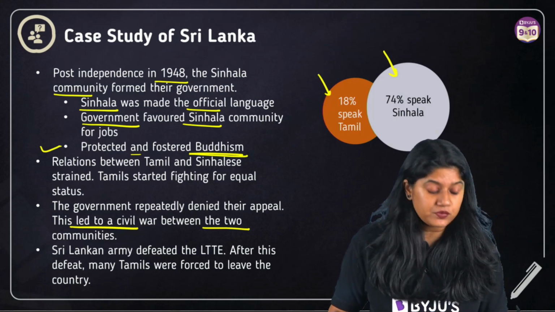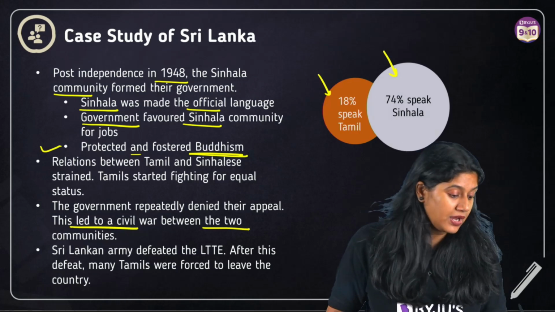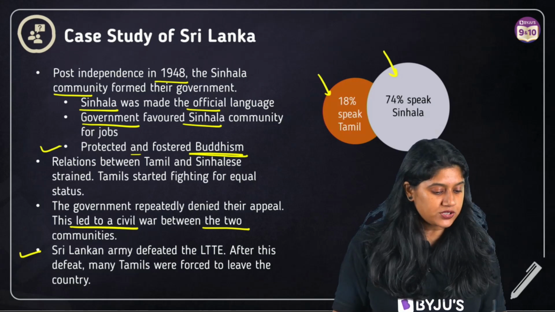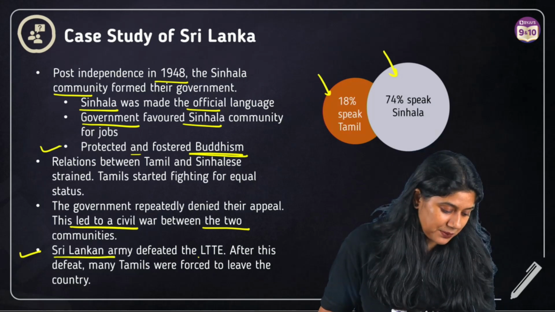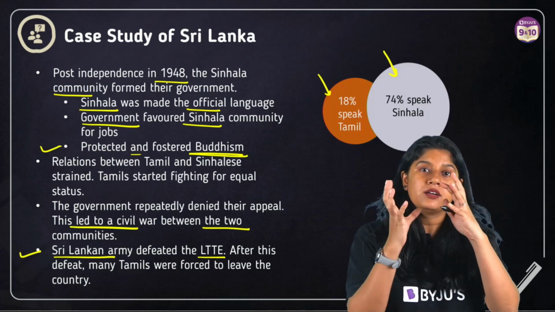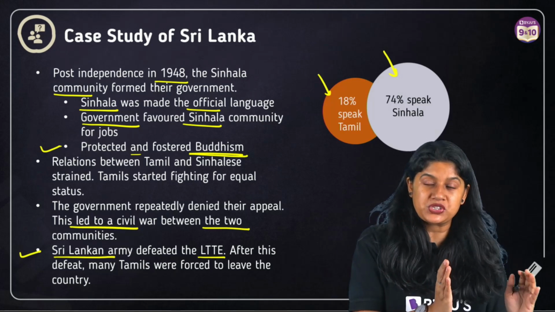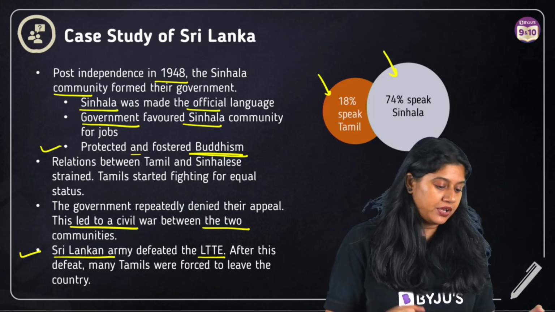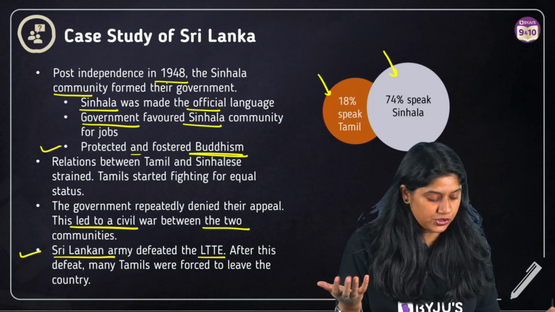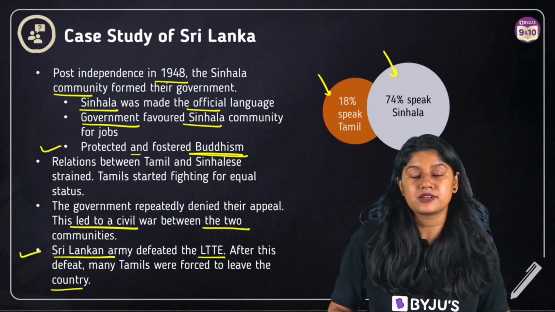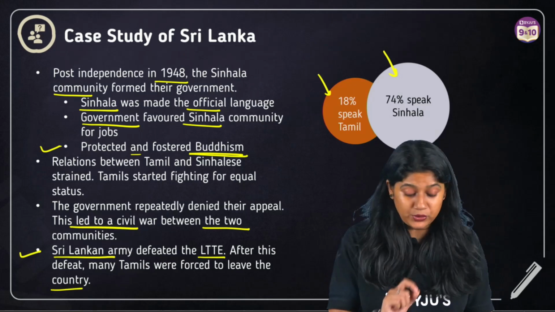So we have this important information over here, everyone, and the last information that we have talks about how the Sri Lankan army defeated the LTTE. Of course, this was a different force that was being formed, because they wanted to have another separate nation. So this is what we have in the case study of Sri Lanka. Please make sure everyone you read it correctly.